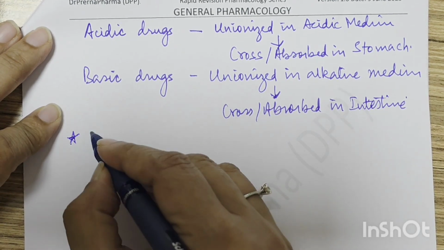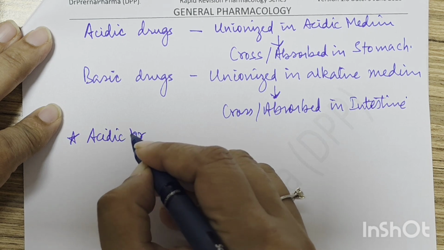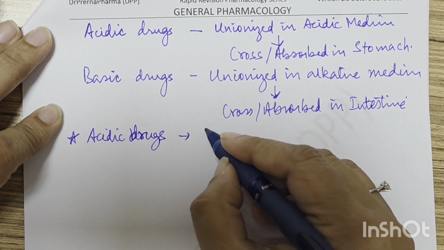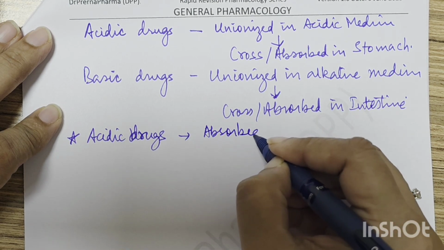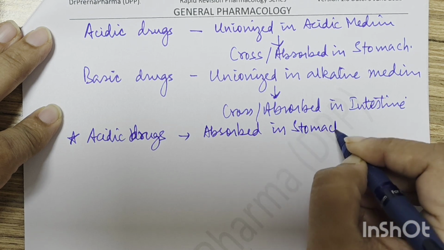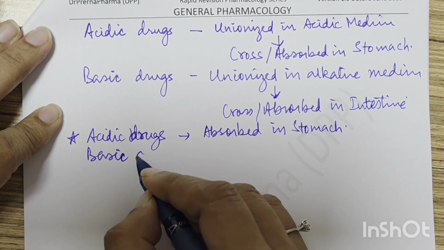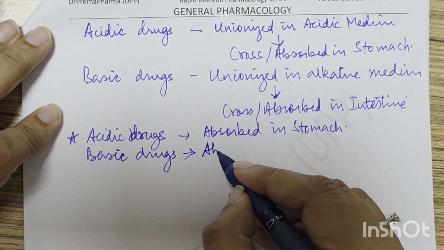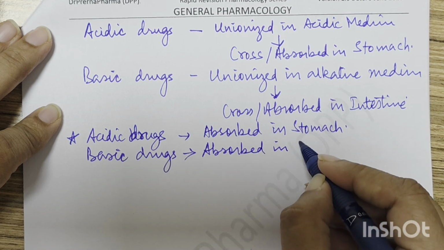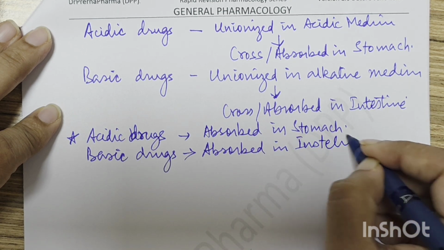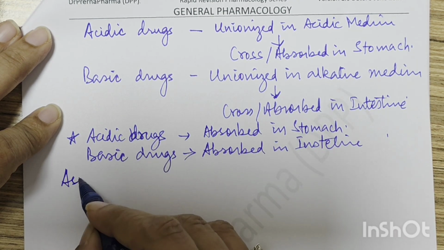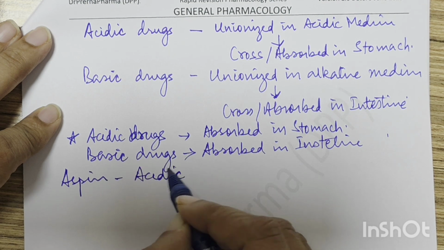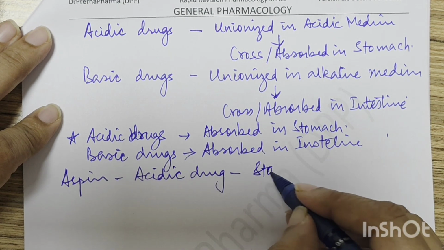Got it? So that means acidic drugs are absorbed in stomach. Okay. And basic drugs are absorbed in intestine. Aspirin is one drug, acidic होती है. Aspirin is an acidic drug and this is absorbed in the stomach.